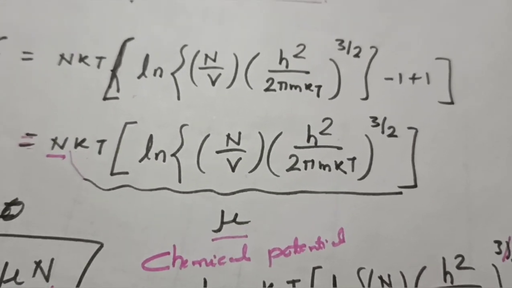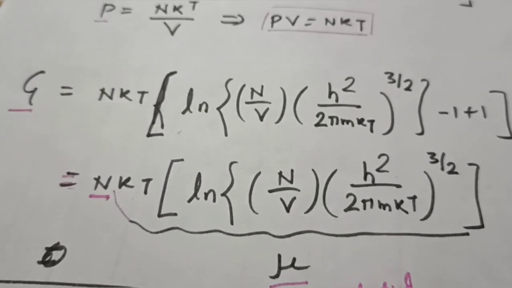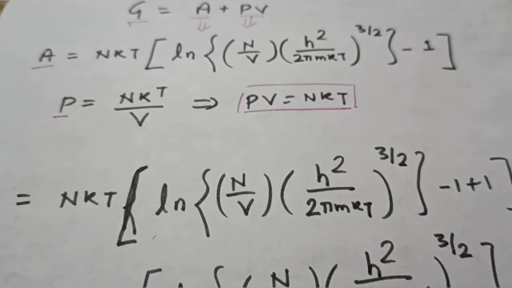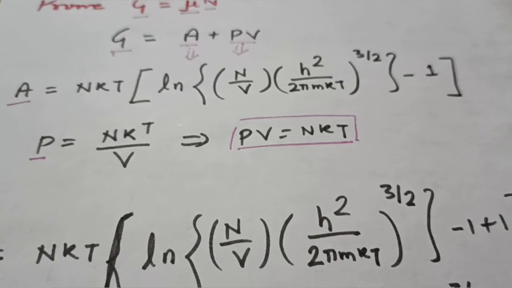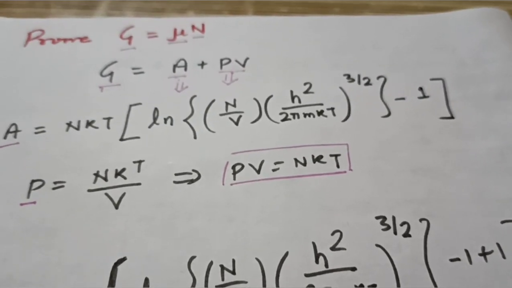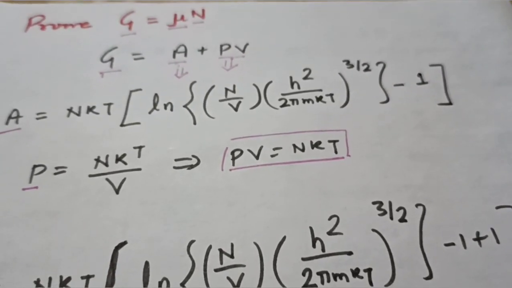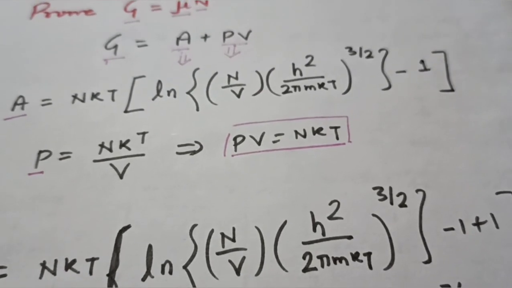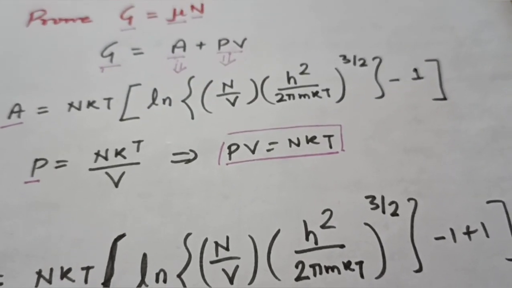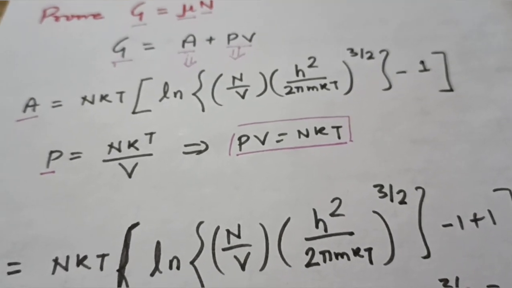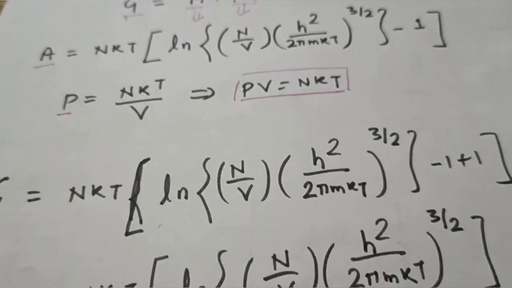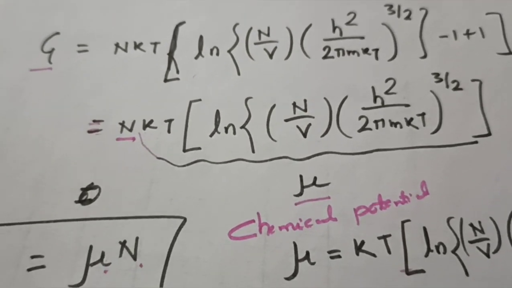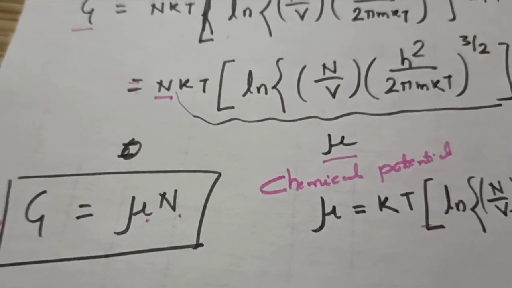So all the results which were calculated by taking into consideration the partition function of the canonical ensemble were in agreement with, or perfectly matched with, the results of the classical ideal gas. In this lecture, we have discussed the properties of the classical ideal gas with the help of the partition function.